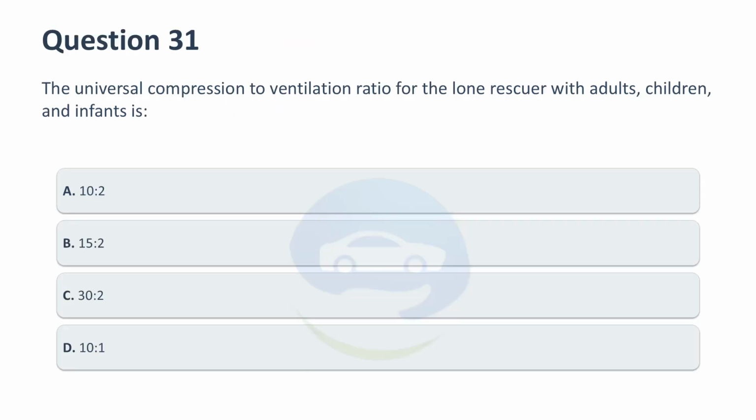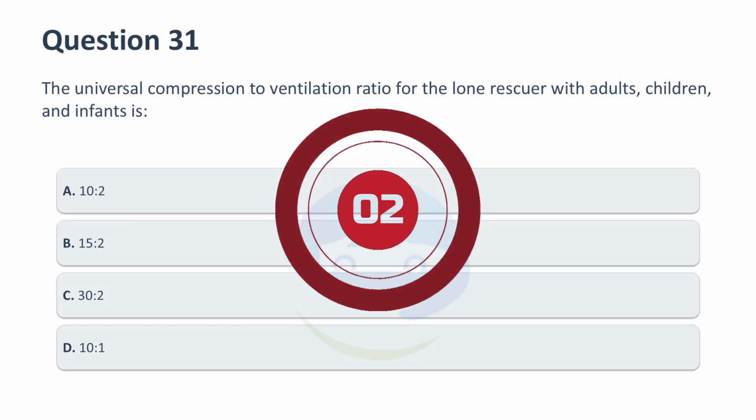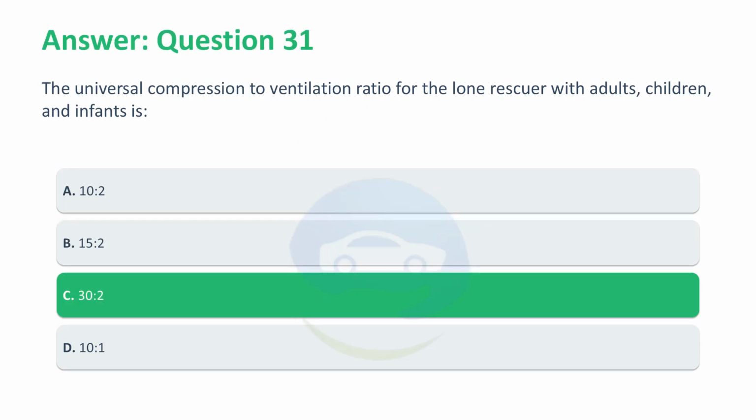The universal compression to ventilation ratio for the lone rescuer with adults, children, and infants is: A. 10:2. B. 15:2. C. 30:2. D. 10:1. Correct answer, C. 30:2. The universal compression to ventilation ratio for adults, children, and infants is 30:2 for the lone rescuer.